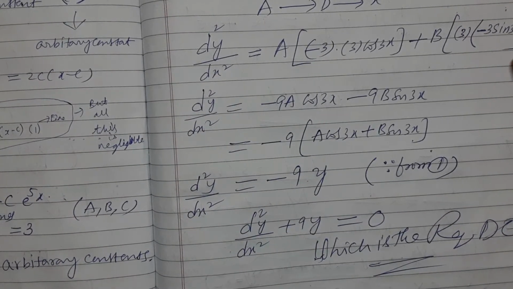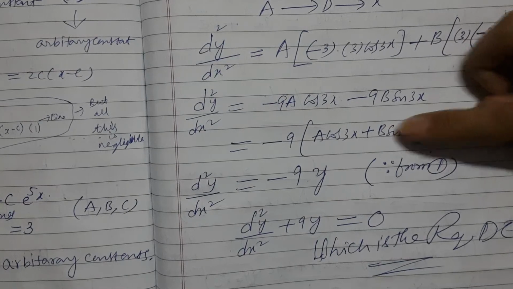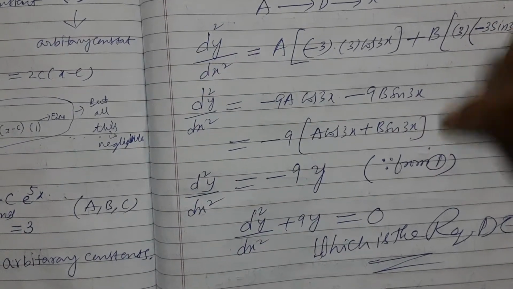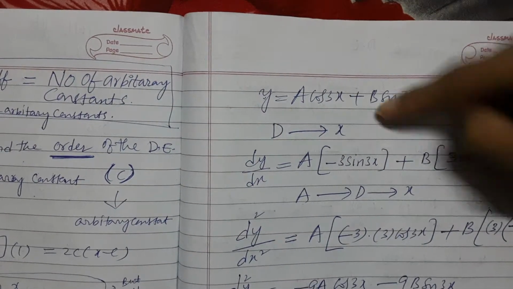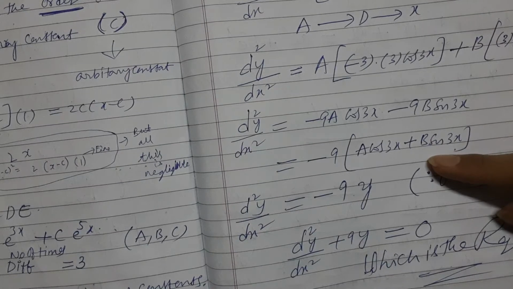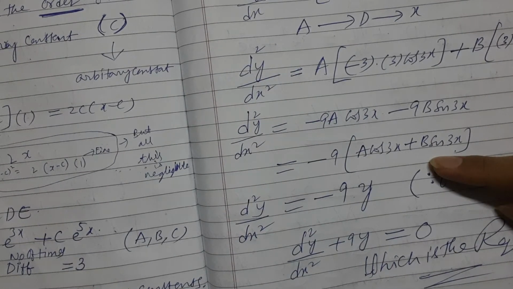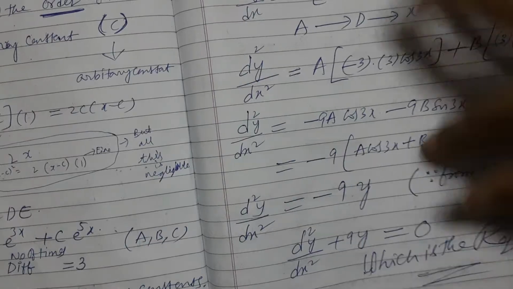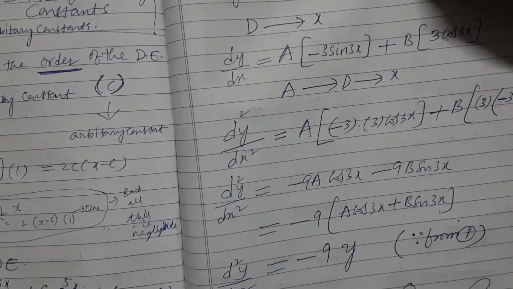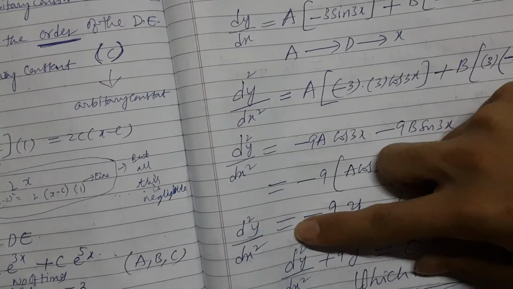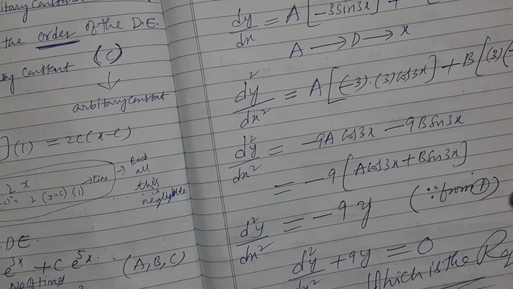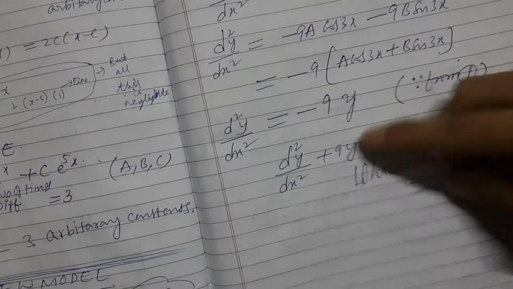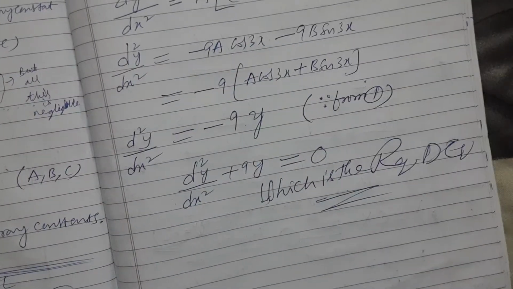So we have this from equation 1, a cos 3x plus b sin 3x. Same, both are same. What is this equal to? y. Put it here. So d square y by dx square is equal to minus 9y from equation 1. So we put this over here equal to 0, which is the required equation.